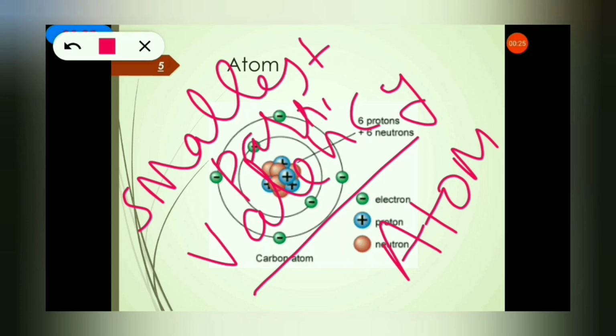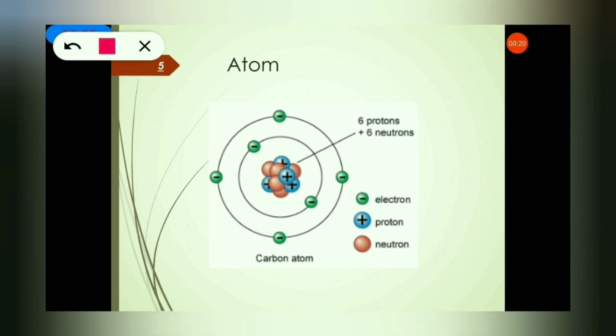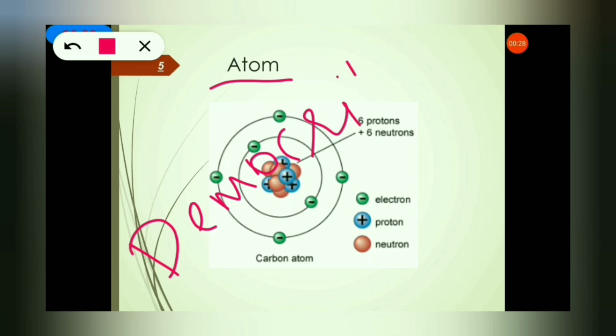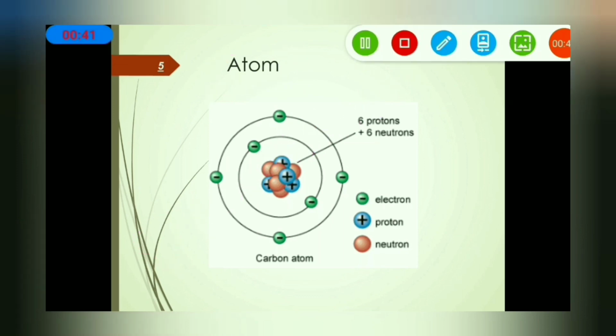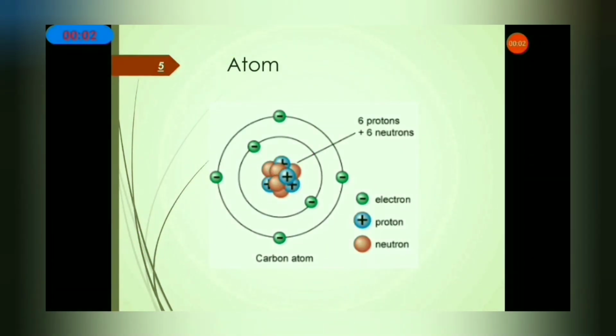Who introduced this term atom? This term atom was discovered by the Greek philosopher Democritus. He was from Greece. He told that the ultimate particle which cannot be divided further is called atom. So first we will learn about that.